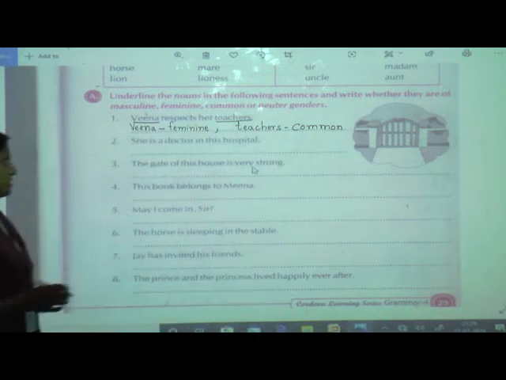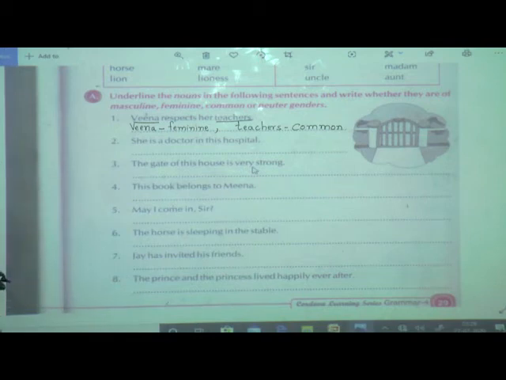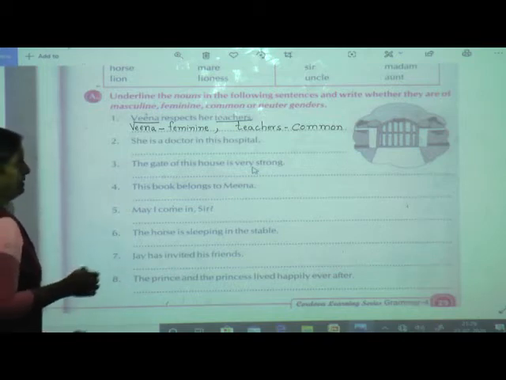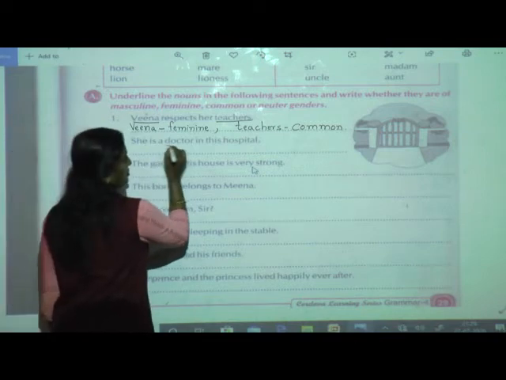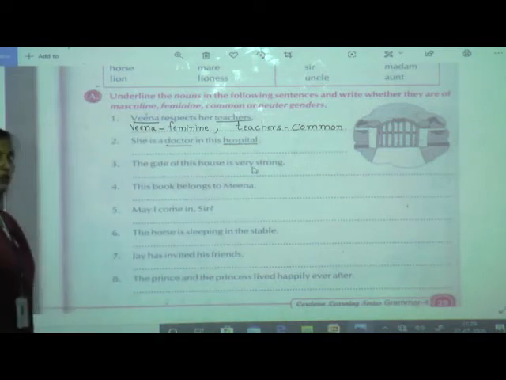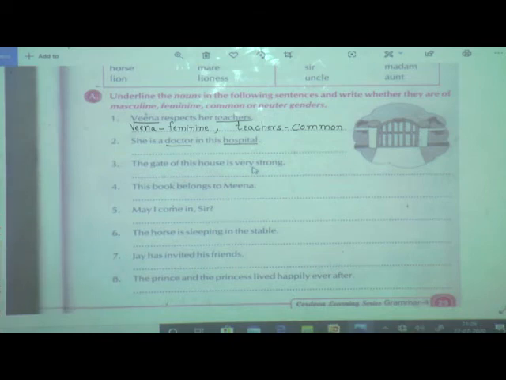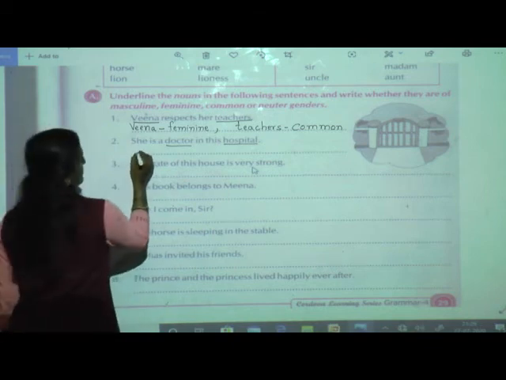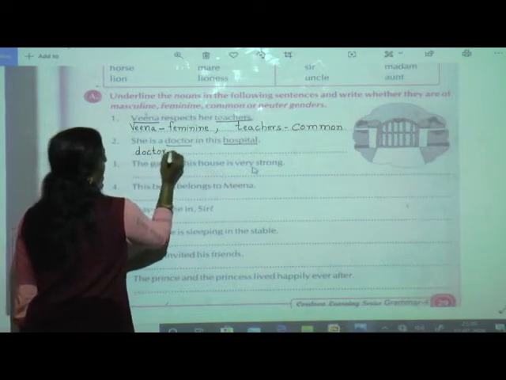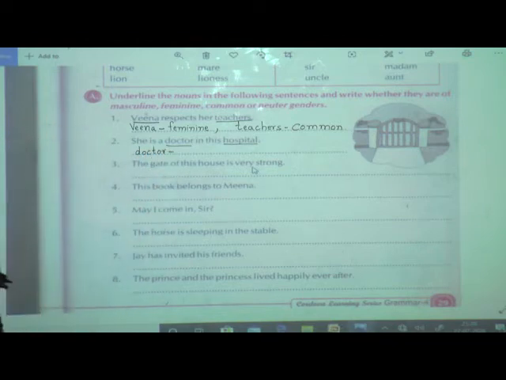Next: she is doctor in the hospital. What is the noun over here? Doctor and hospital. Now can you tell me which gender doctor comes under? I showed you the first picture.